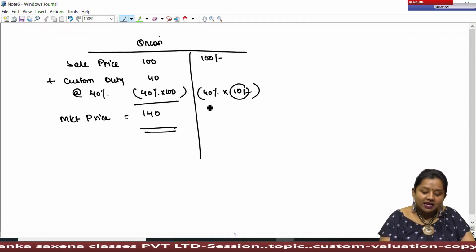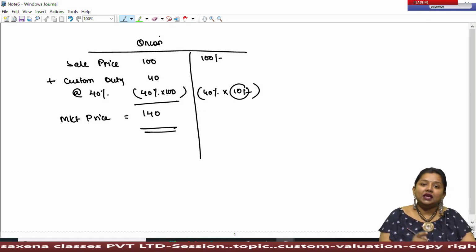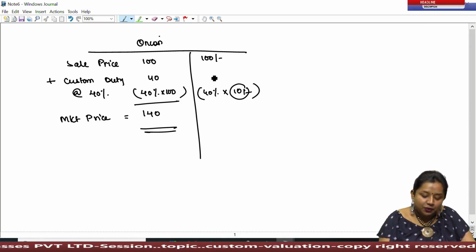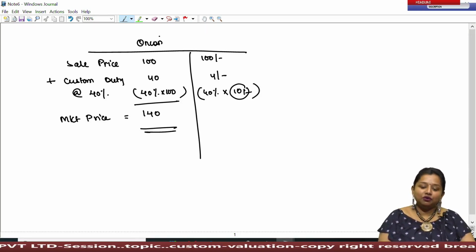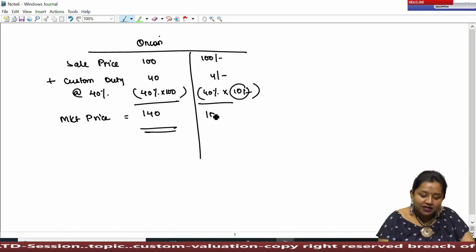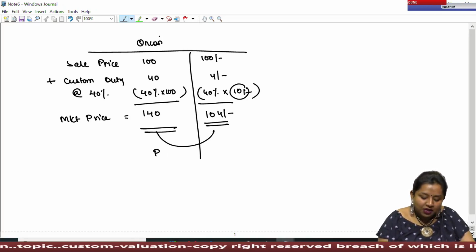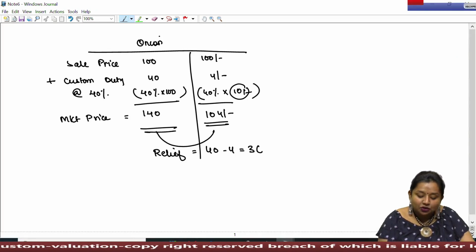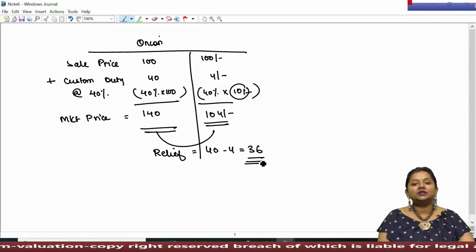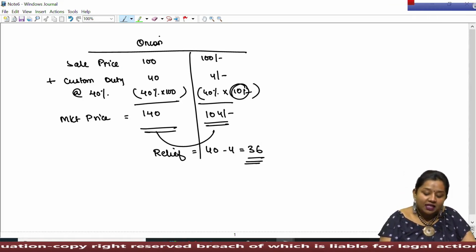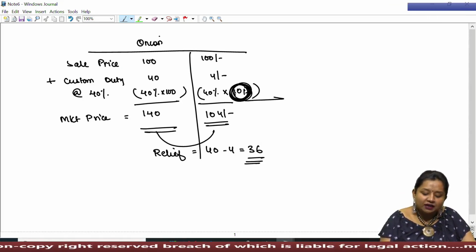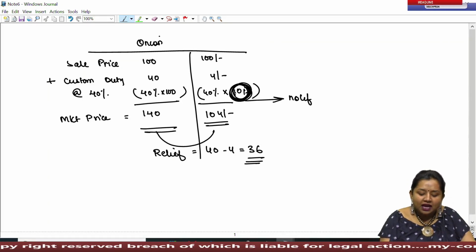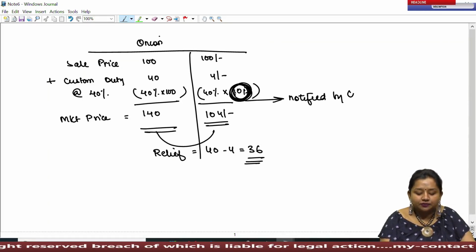And the government can say that while computing duty, the value of these goods shall be taken as rupees 10, due to which the duty thereupon would amount to rupees 4 and the market price will come to rupees 104, wherein we can provide a particular relief of rupees 36 to the general public by reducing the market price itself. And the value so notified by the government will be known as tariff value.